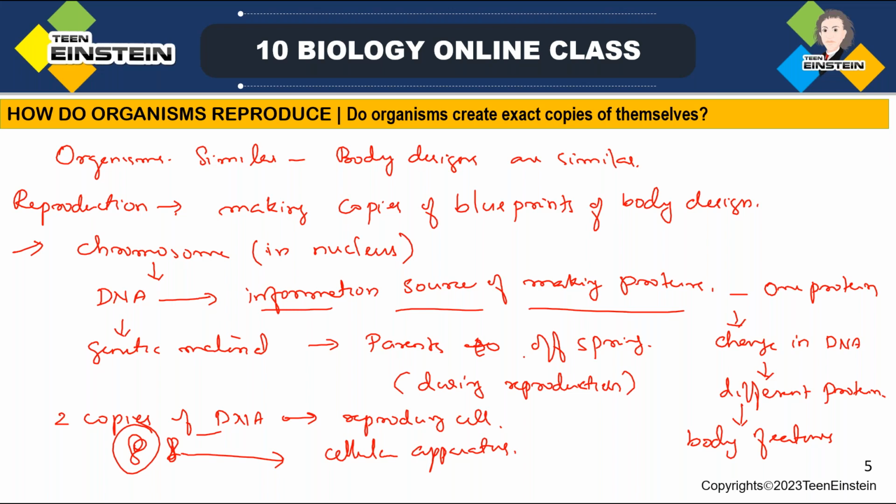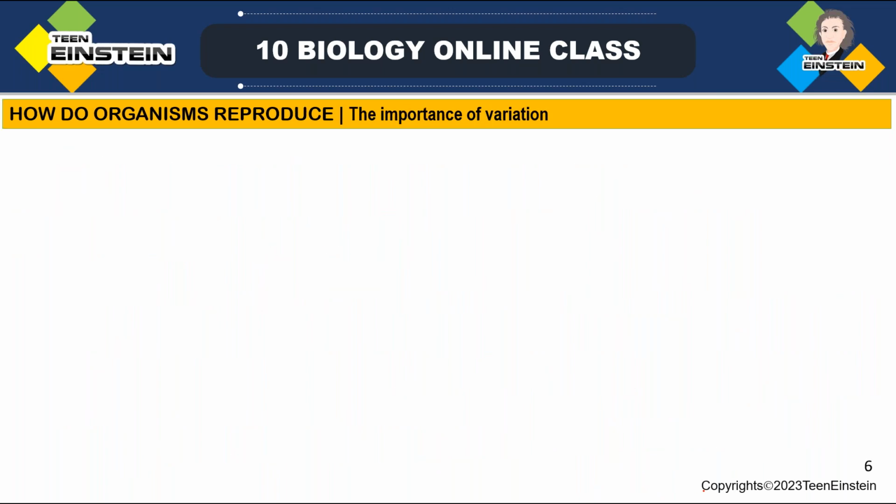So that's how variations are getting created. All cellular components will be there, but the DNA copying may vary. So that may lead to variations. Clear? Now we said variations are getting created. Just we need to discuss the importance of that variation. While copying, during division of the cell, at the time of DNA copying, variations are getting created. So what is the importance of that variation?